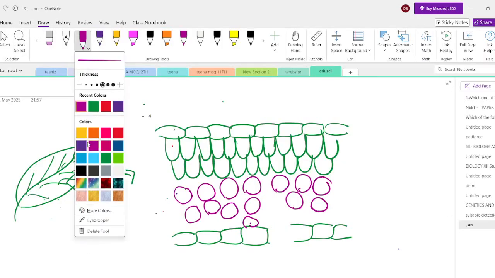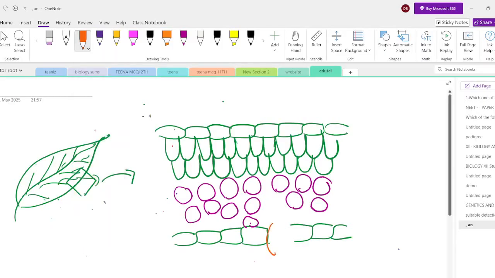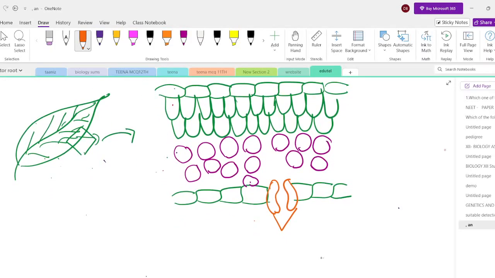So from the exam point of view, they will ask you what are guard cells. Guard cells are modified lower epidermal cells. So these are the two adjacent guard cells. Two adjacent guard cells. What are guard cells? Guard cells are modified lower epidermal cells, which are involved in the exchange of gases.